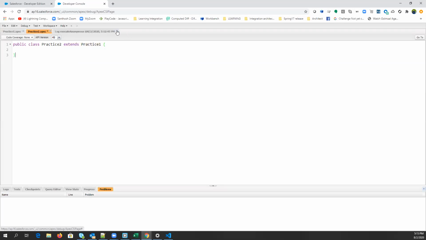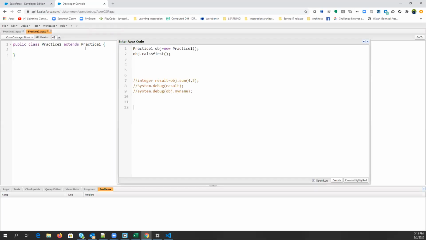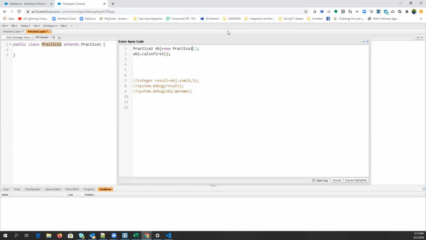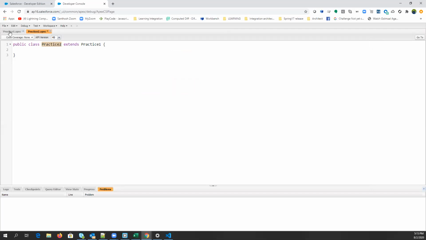Now, if you call this practice 2 class directly, it won't run. If I call this practice 2 class directly, it won't run. Because you have to give the body of the method of the practice 1 class, in which we don't have the body, the new method, right? So now this particular new method is not having the body.